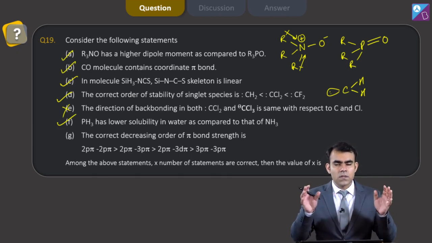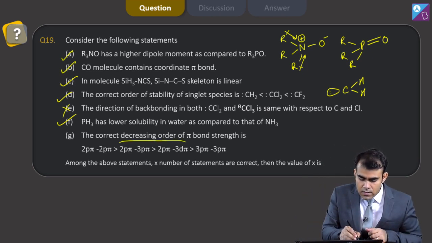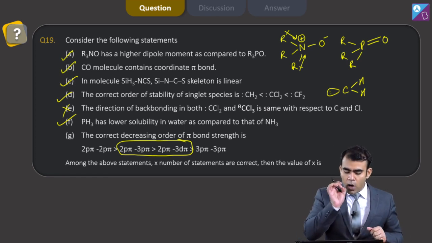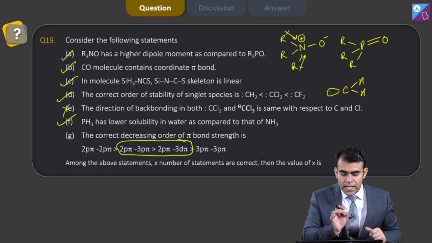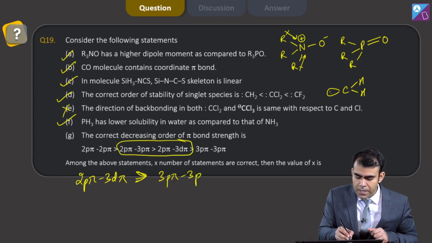See, the order is almost correct, but there is a problem here: the bonding between 2p pi and 3d pi is better than between 2p pi and 3p pi.